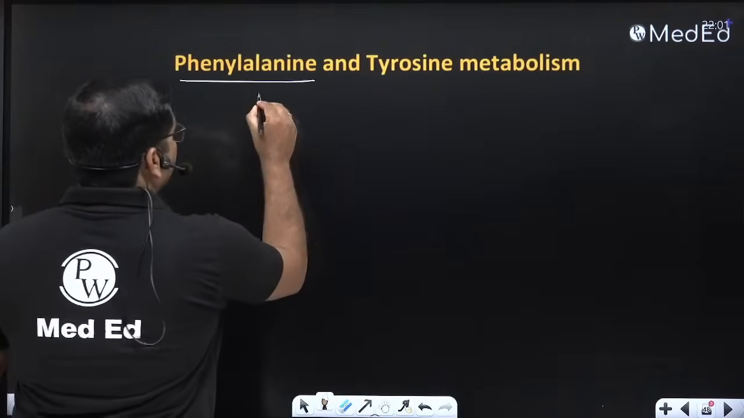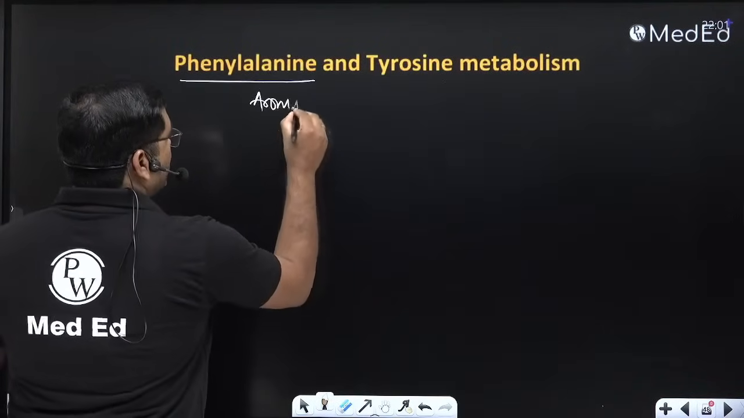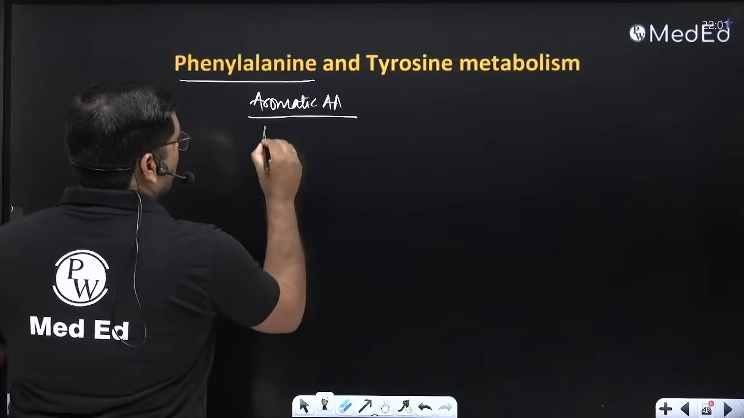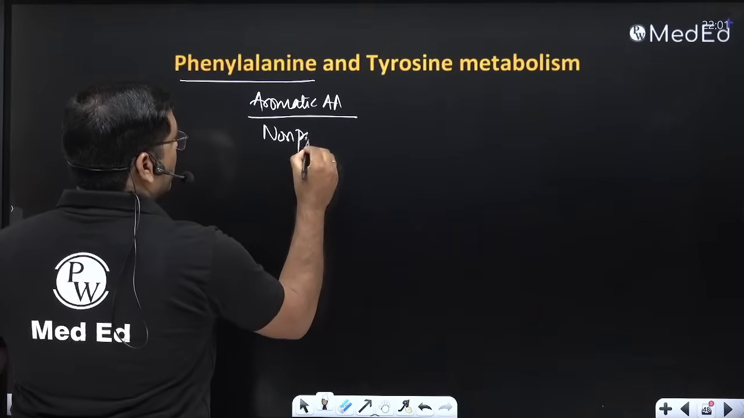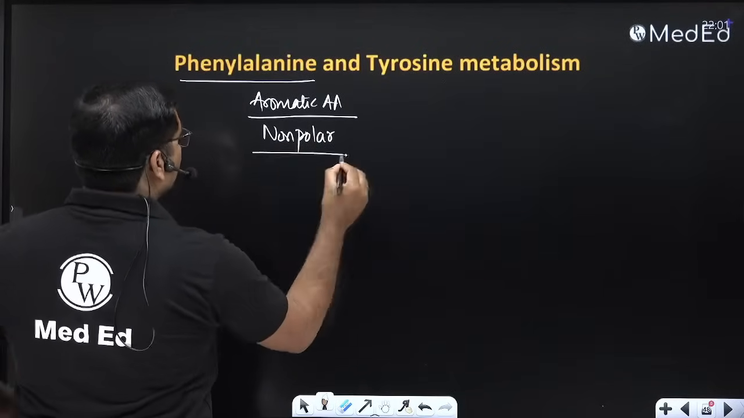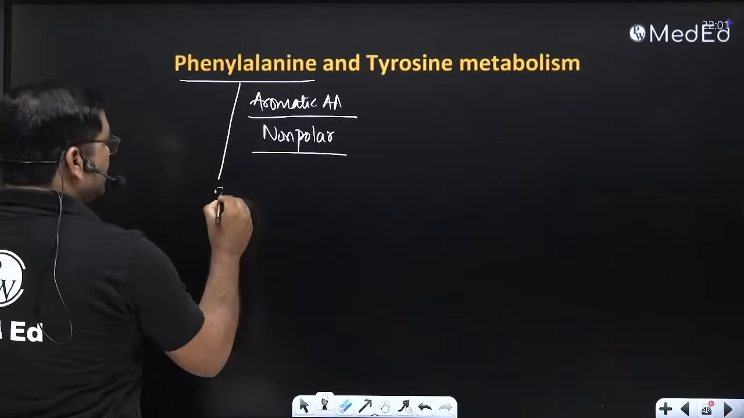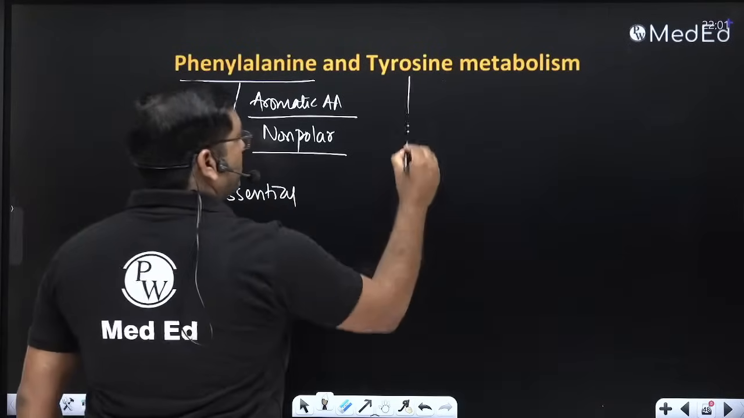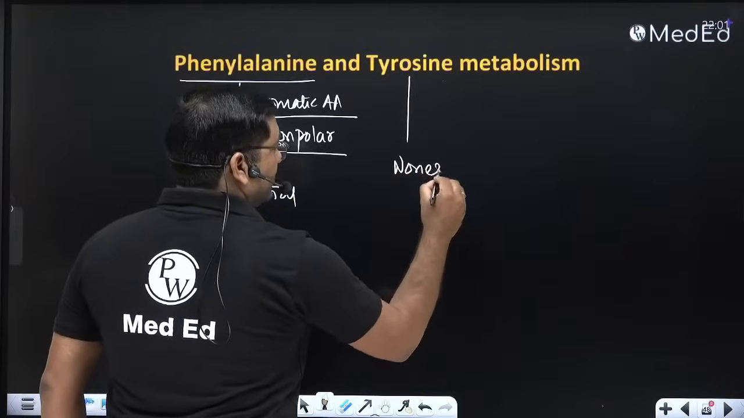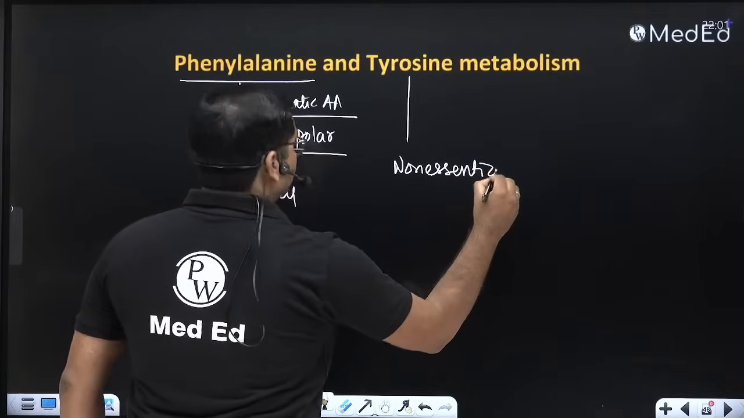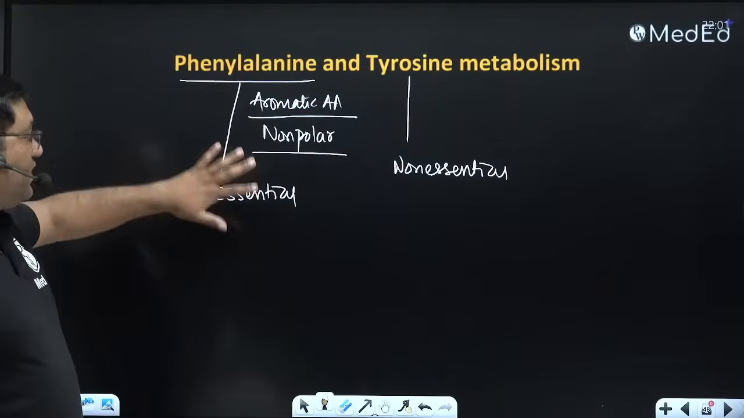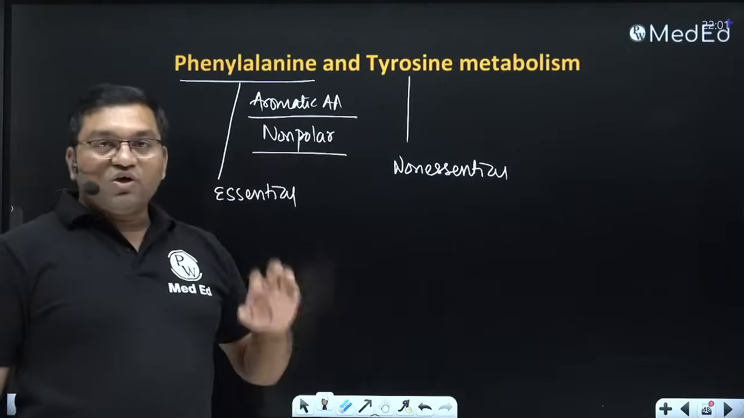Phenylalanine, tyrosine, both are aromatic amino acids. Then they are non-polar, both non-polar. Phenylalanine is the essential amino acid, and tyrosine is a non-essential amino acid. Aromatic amino acids belong to the non-polar group.